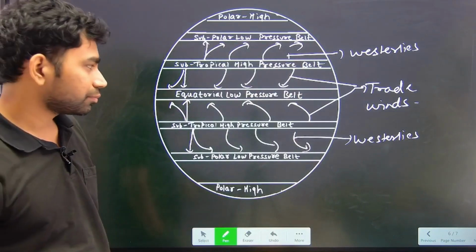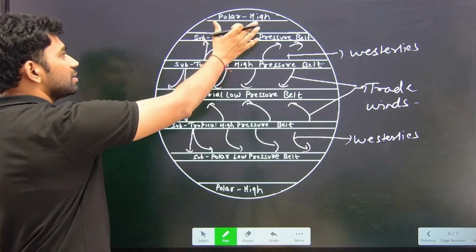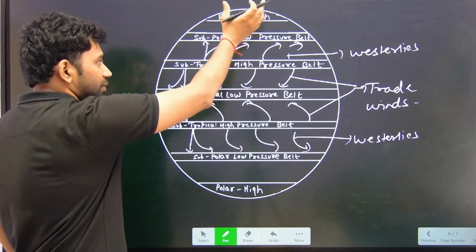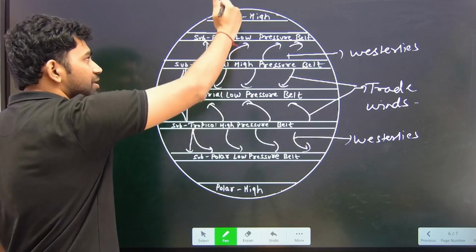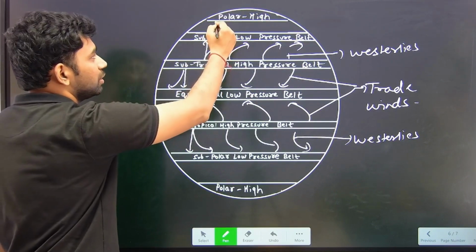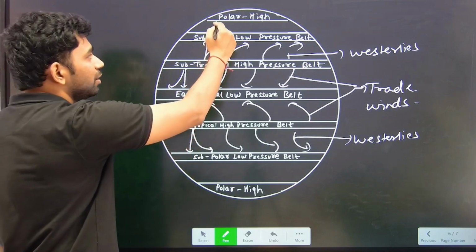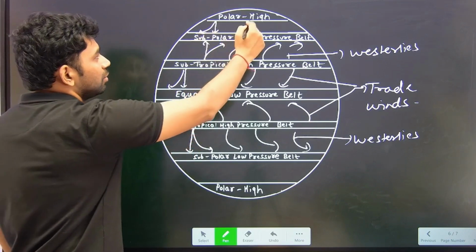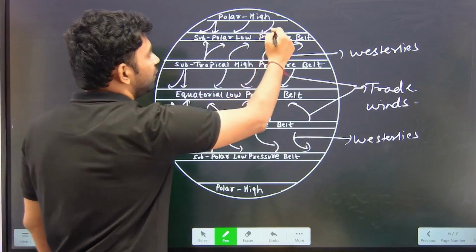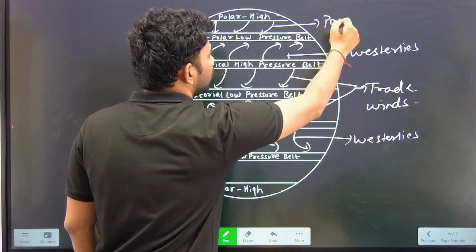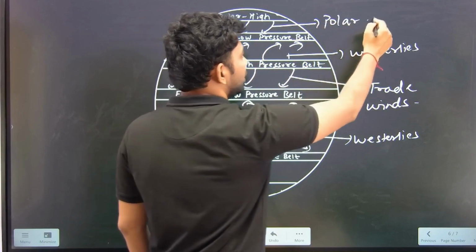Okay, now at last, the wind which is coming from the high pressure polar region, if this is the standard direction, it will bend to the right side and we call it polar easterlies.